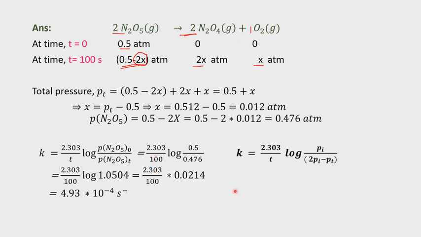Focus on the procedure, because this formula we cannot use for all problems. Next problem we will see.